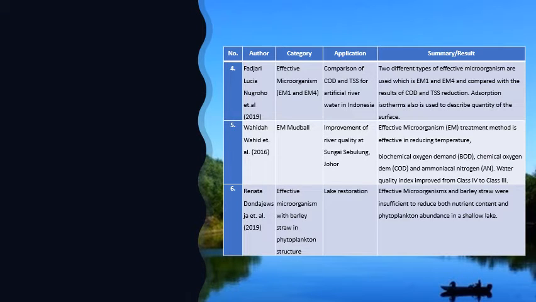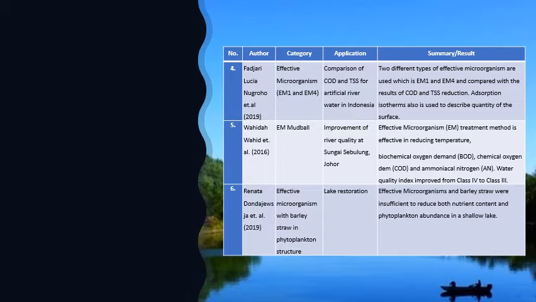The next literature review is from Fajri Luciano Groho in 2019, whose category is using effective microorganism with two types, which are EM1 and EM4. For the application, it is used for artificial river water in Indonesia and compared with chemical oxygen demand and total suspended solids.